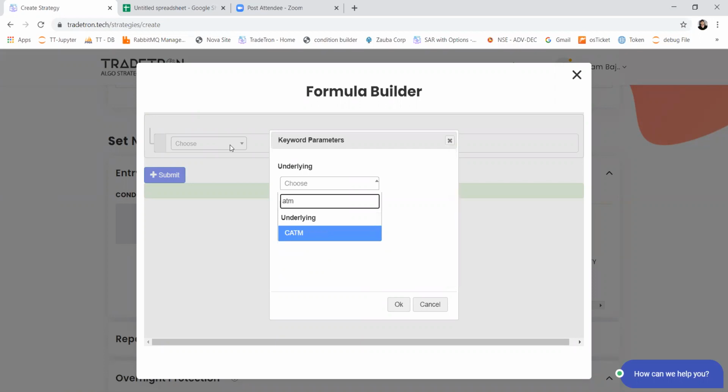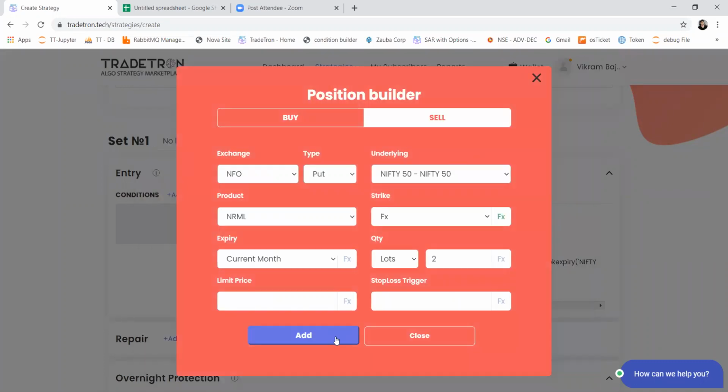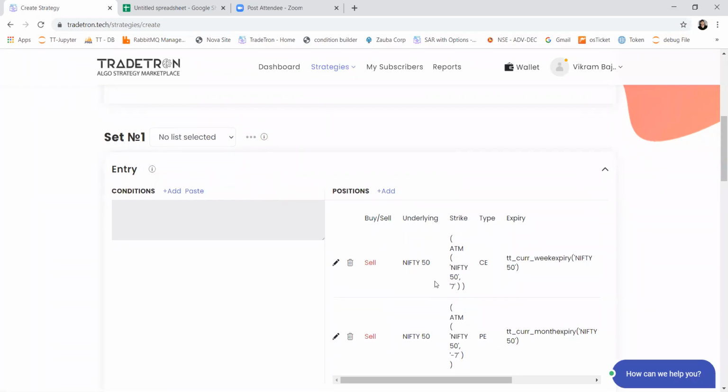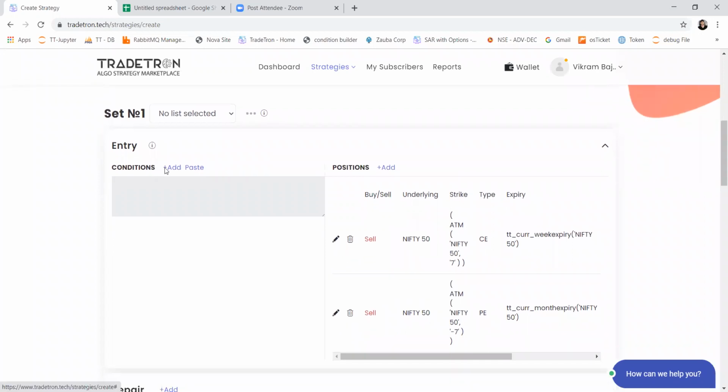So ATM Nifty. For put, to select out of the money option, you have to select -7 here. At the end of the webinar, I'll append the code in this strategy and share the link with you all so that you can duplicate it with the revised strategy logic.